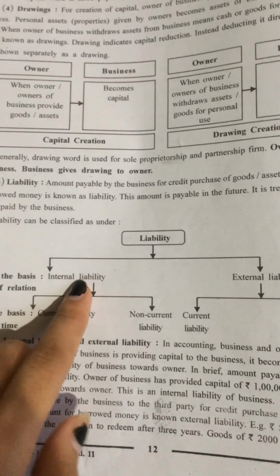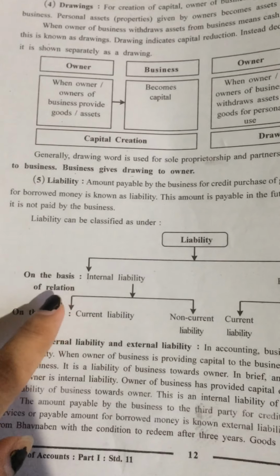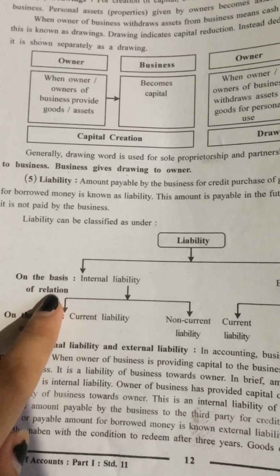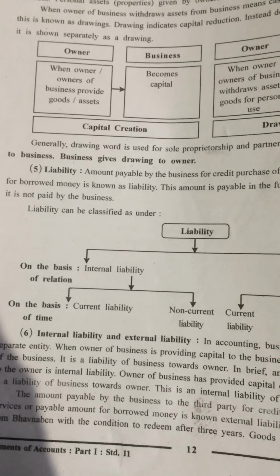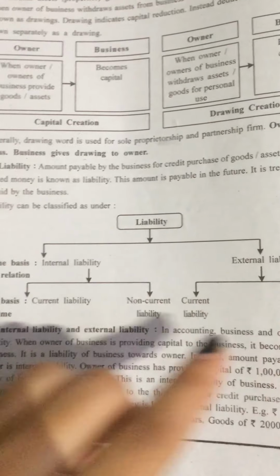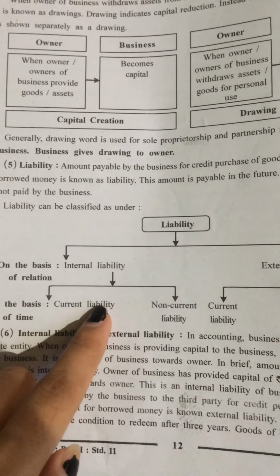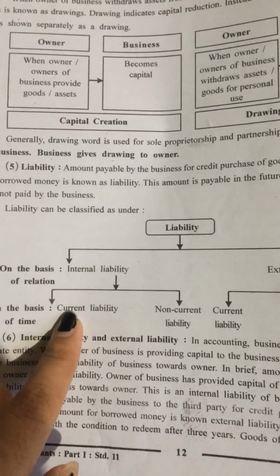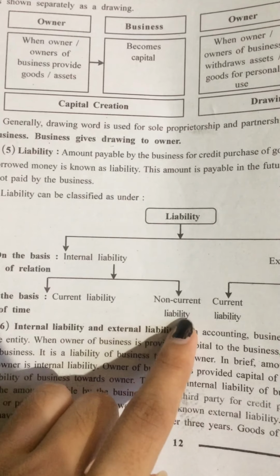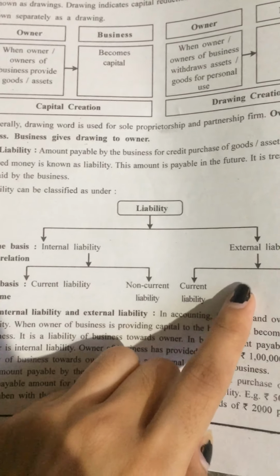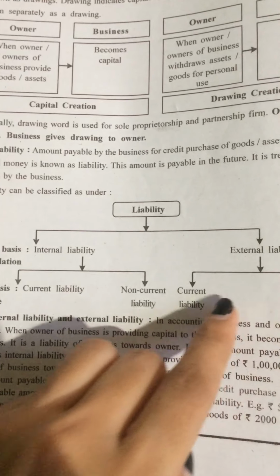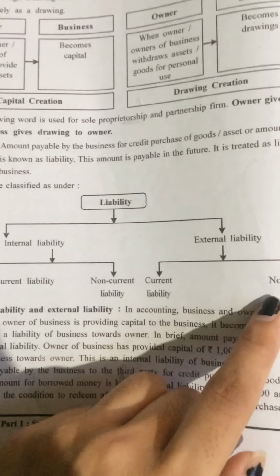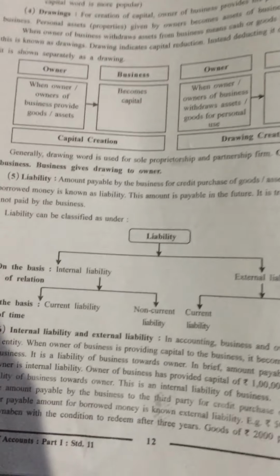And on the basis of time, internal liability and external liability can be divided as follows: first one is current liability, second is non-current liability, and external liability in the same way is divided into two, that is current liability and non-current liability.